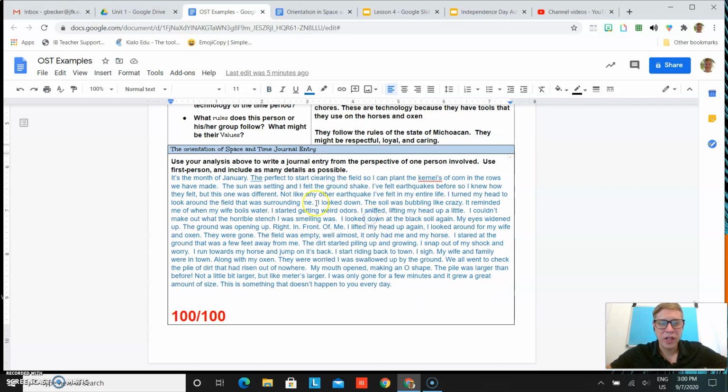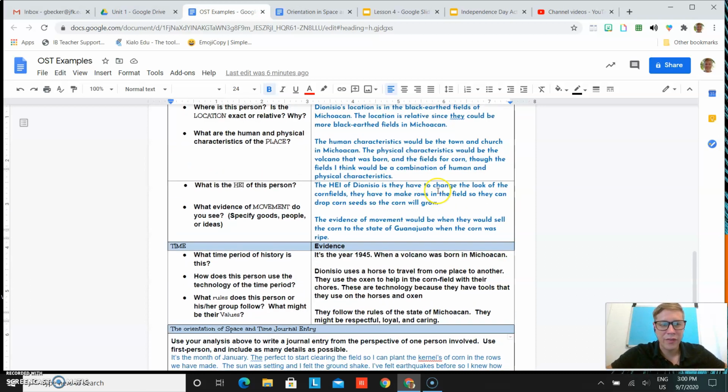Then this person goes on to explain in a really good journal entry what happened, from the perspective of Dionysius. I'm not going to read this all to you guys, I'll attach this for you so you can look through these, but this is what I'm really expecting when we go through these. This is how you achieve a good grade, is you spend your time explaining it, you add a little bit of character to it, you try to get creative and make sure you explain all of your things.